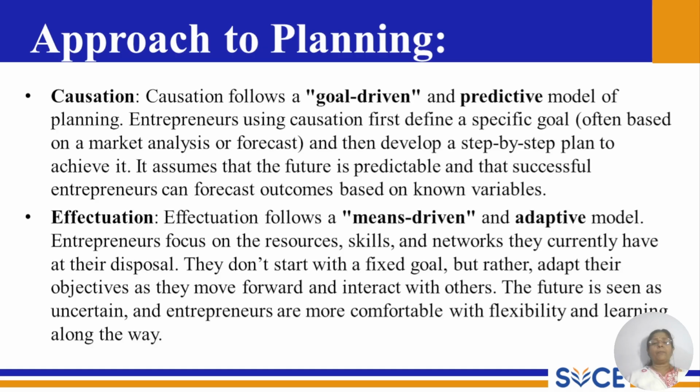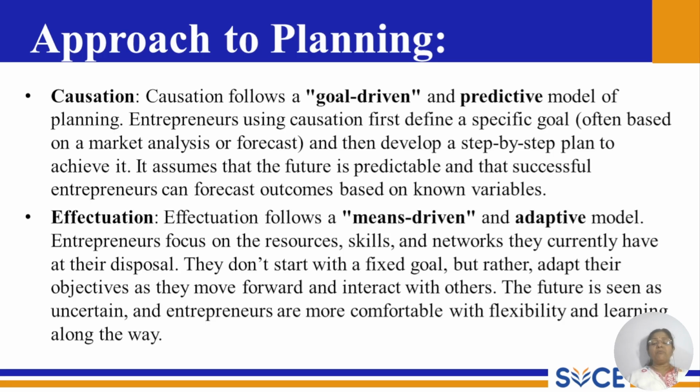Right? So, approach to planning: in what way do these two methods differ in planning? Causation follows a goal-driven and predictive model of planning. So, entrepreneurs using causation first define a specific goal, what they would like to achieve, often based on market analysis or forecast, and then develop a step by step plan to achieve it, how they are going to achieve their objective. So, it assumes the future is predictable and that successful entrepreneurs can forecast outcomes based on known variables.